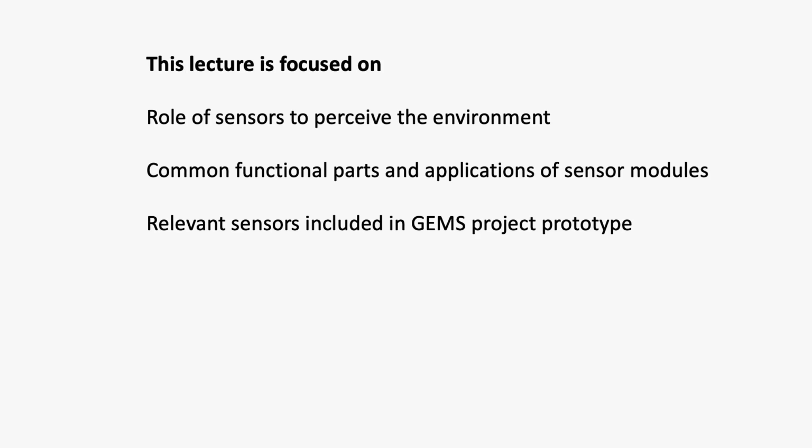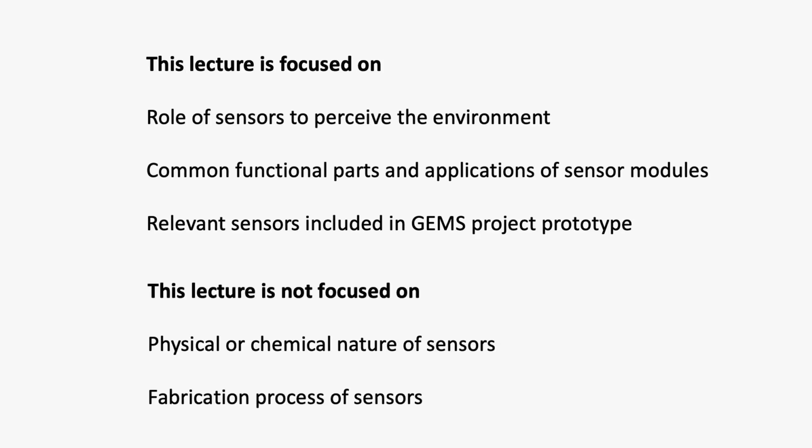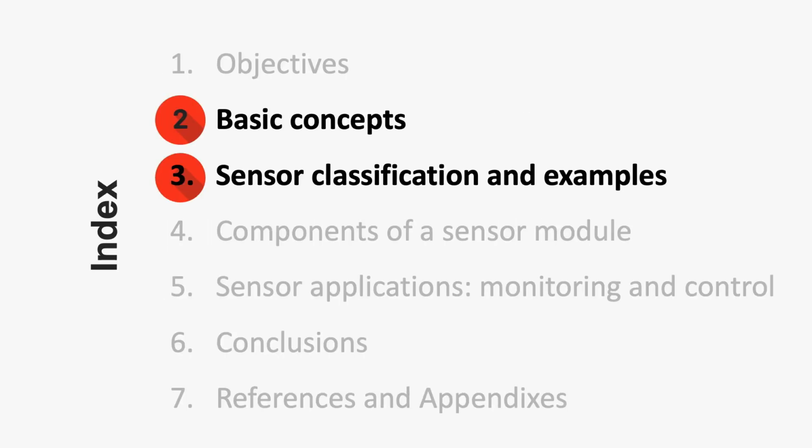Starting with the objectives, this lecture is focused on the following aspects. Firstly, understanding the role of sensors to perceive the environment. Secondly, knowing the common functional parts and application of sensor modules. And thirdly, describing the main sensors included in the GEMS project prototype. However, we will not focus on physical or chemical nature of sensors, nor on aspects related to fabrication process of sensing elements. Following with the index of this lecture, we will talk about basic concepts and sensor classification.